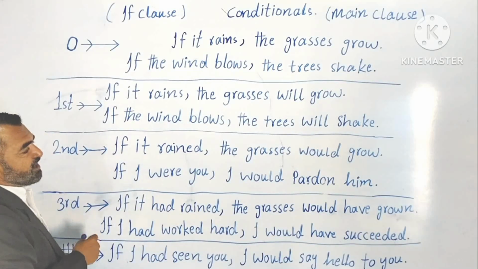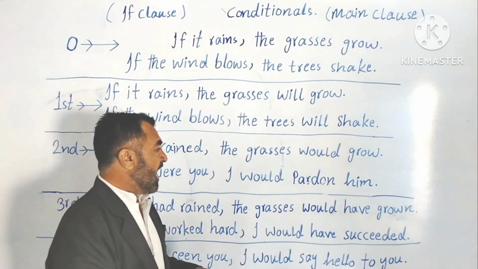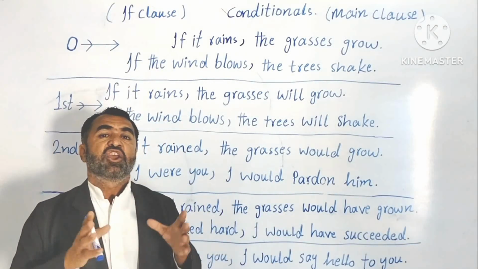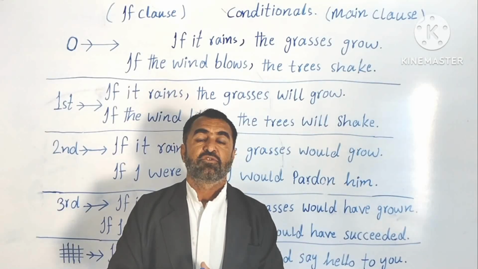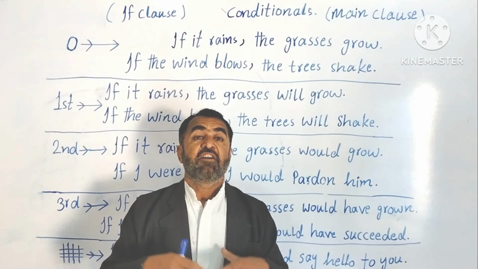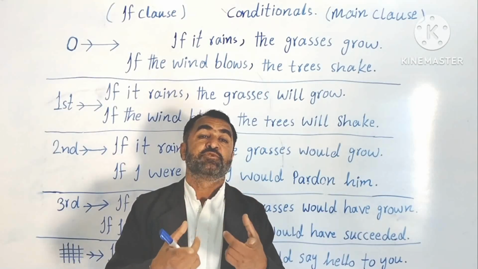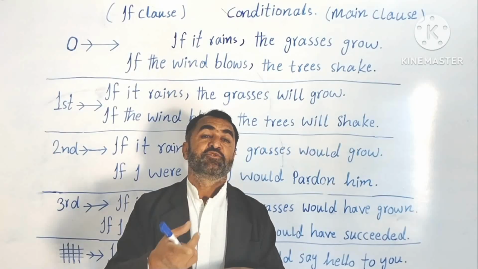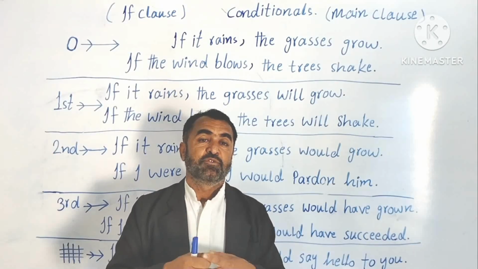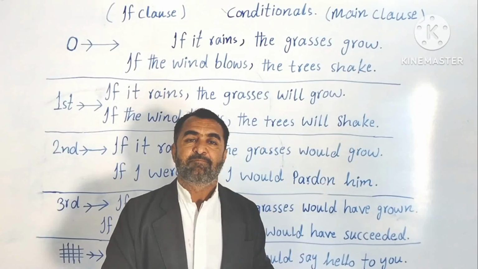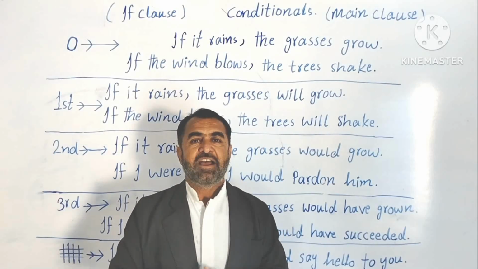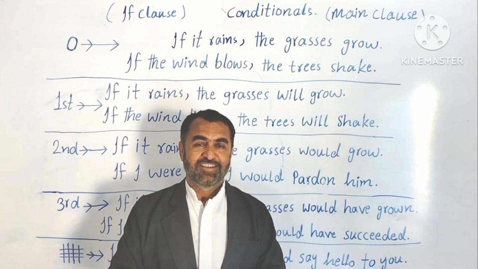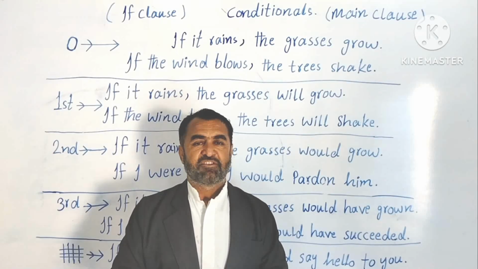If I were you, I would pardon him. If I were you means if I had been in place of you. Understood? Means if I had been the alternative of you, a part of you, in place of you, I would pardon him. But unfortunately, I am not you. You are you. I am I. Understood? So this is the difference: things we have missed.